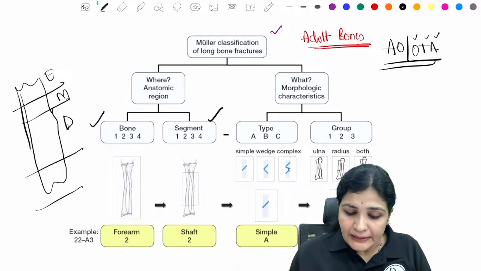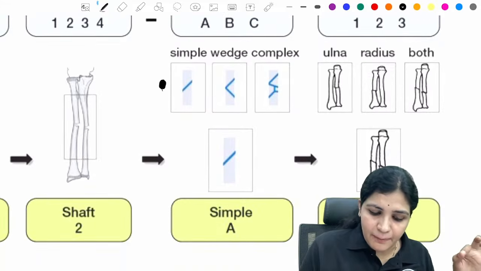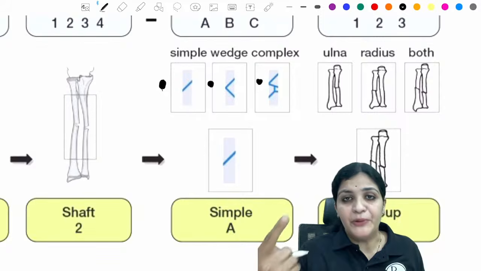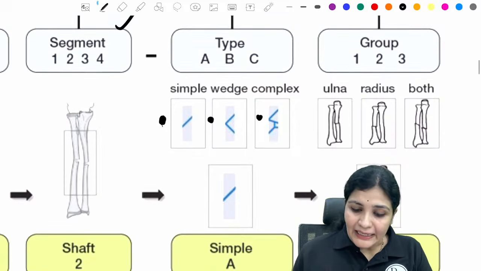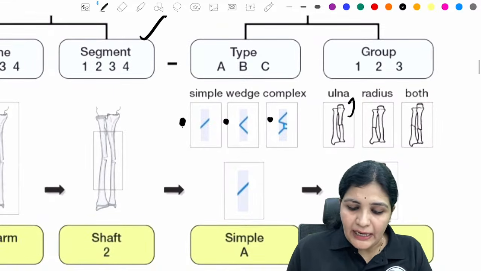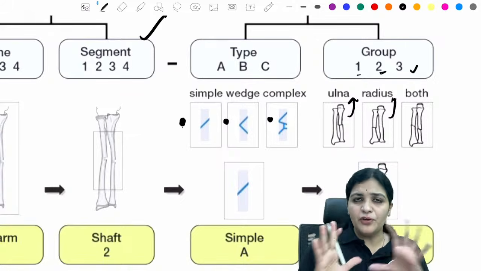And here the morphology of the fracture is divided only into 3 parts: simple fracture, wedge fracture, and complex or comminuted fracture, right? And again, each fracture is divided into groups. So for the forearm, if it is only ulna, it is called 1. If it is only radius, it is called 2. And if it is both, it is called 3.